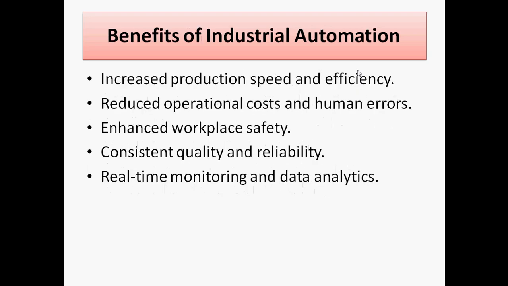Next we are discussing the benefits of industrial automation. What are the advantages? First, increasing speed and efficiency. Then, reducing operational cost and human error, which is the second benefit of the system. Third is enhanced workplace safety. We are improving the automation level, that's why less human effort is required. That is why the workplace becomes safer.